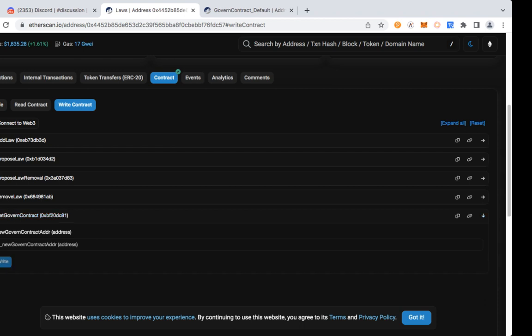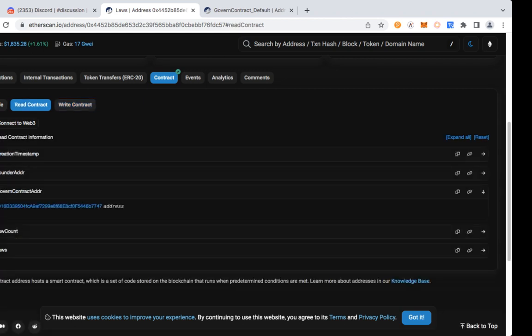This would break the governance mechanism if anyone could do this. So what has to happen is the governance contract itself has to allow for this to take place. In order for this to work, we have to go to that governance contract and, using its method, specify the new contract to transition to before we can engage with this specific address here. So we will read the governance contract. That's this one. We'll go here.